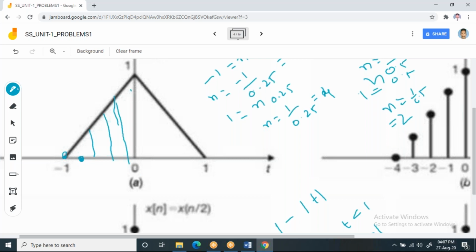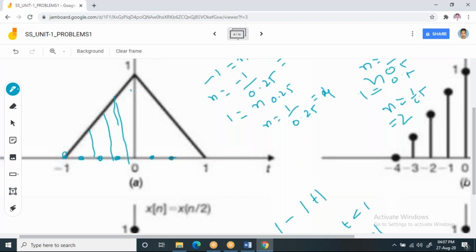What should be the value of this t, which I represent as a dot here? Then I'm going to represent one more dot here, then one more dot here, like this, one more dot.